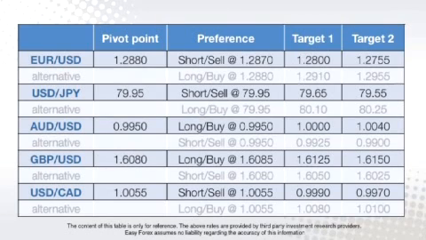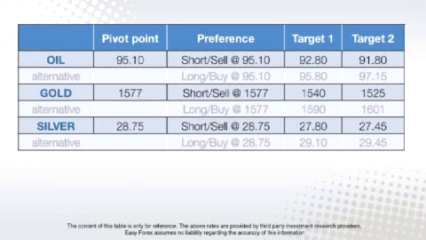The sterling dollar pivot point is at 160.80 with a preference to enter into long positions at 160.85. And the dollar CAD pivot point is at 100.55 with a preference to enter into short positions at 100.55. Looking at commodities, the oil pivot point is at 95.10 with a preference to enter into short positions at 95.10. The gold pivot point is at 1577 with a preference to enter into short positions at 1577. And the silver pivot point is at 28.75 with a preference to enter into short positions at 28.75.